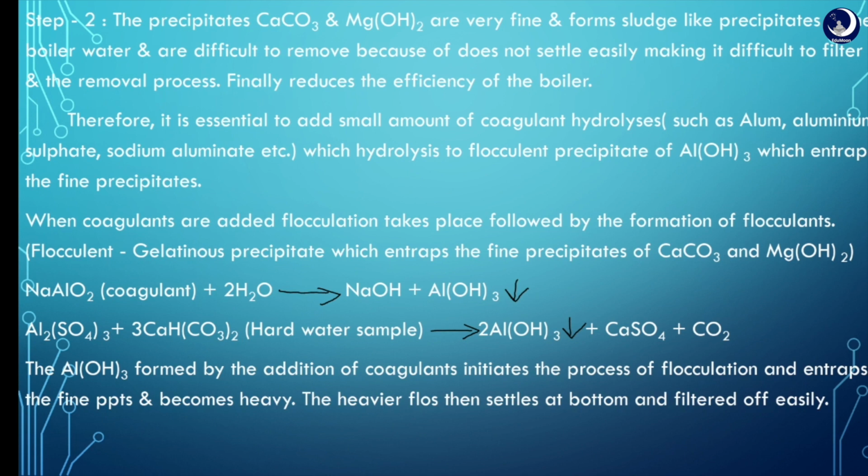Step 2. The precipitates formed are very fine and are difficult to remove because they do not settle easily, making filtration difficult.